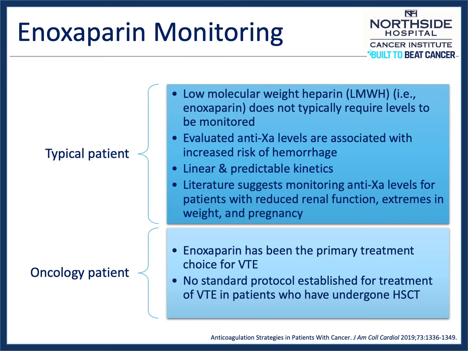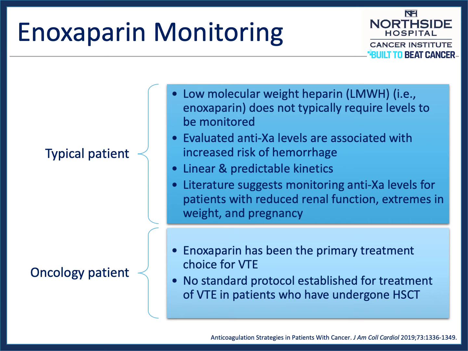Enoxaparin works by binding to and potentiating antithrombin to form a complex that irreversibly inactivates clotting factor Xa. This is why anti-10A levels are used to monitor enoxaparin's efficacy. An elevated anti-10A level means less clotting factor is available, thus there's an increased risk of bleeding. In a typical patient, anti-10A levels do not need to be monitored when enoxaparin is used due to its linear